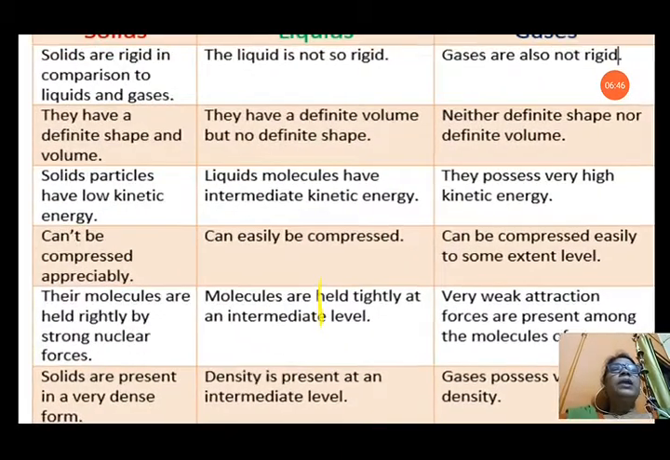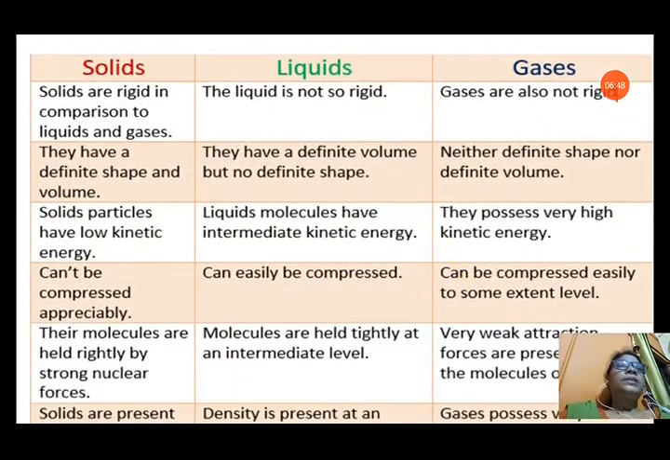Now you can see the characteristics of solid, liquid and gases. One by one we will discuss point-wise. Solids are rigid in comparison to liquids and gases. That means their shape is fixed. They have rigidity in their shape because their molecules are tightly packed. Liquids are not so rigid. Gases are also not rigid.